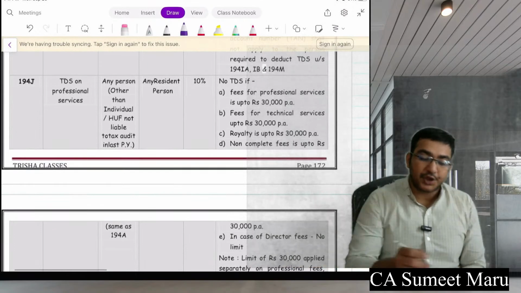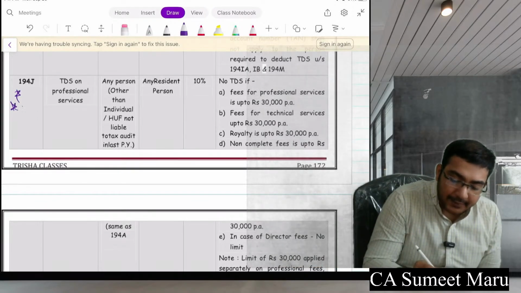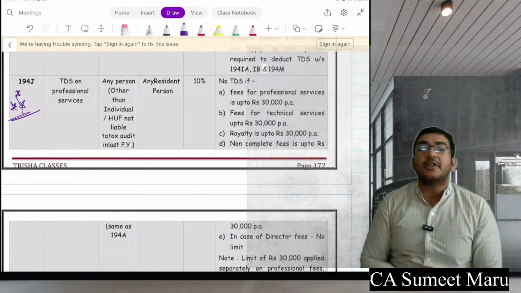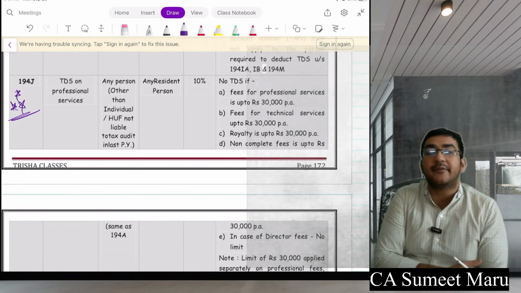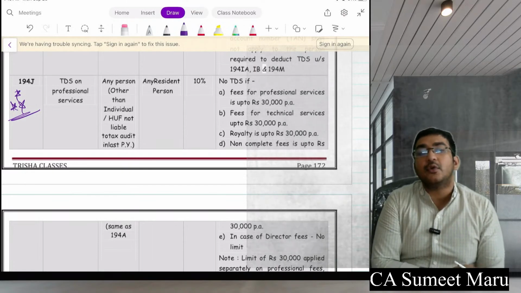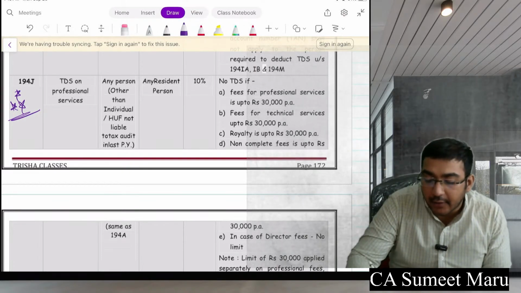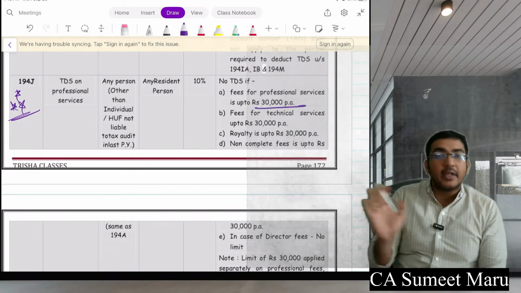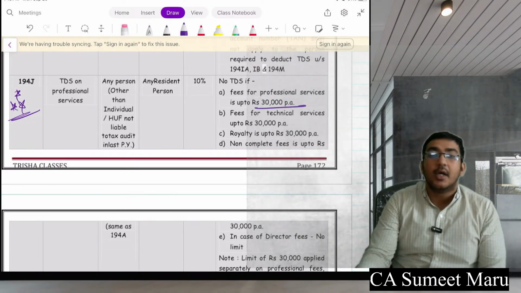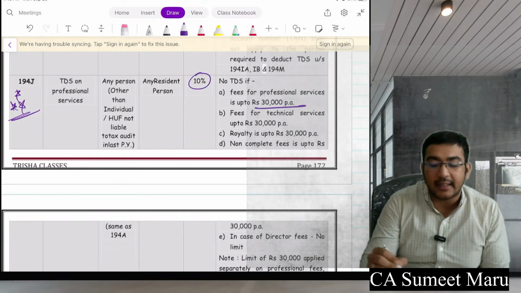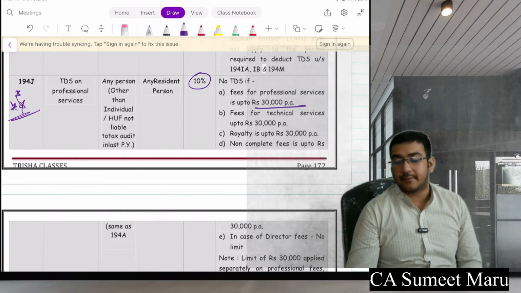Next, 194J, another very, very important section. TDS on professional service. Why very important? Because this is the TDS that is going to be deducted from you in future. So everyone who is going to pay you, if your bill amount is above 30,000, no yearly limit, one bill and total limit as well, the same, 30,000, then 10% TDS will be done and only then will he give you the balance payment.